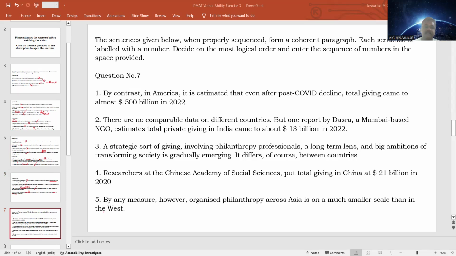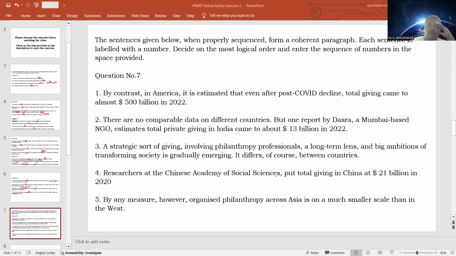So first we will read the sentences one by one. By contrast, in America, it is estimated that even after post-COVID decline, the total giving came to almost 500 billion in 2020. Since we have already attempted the exercise, you know that this passage is talking about giving or charity. The word giving, as used in the passage, refers to the charity or donation that people give, and in America, $500 billion were given out as charity.